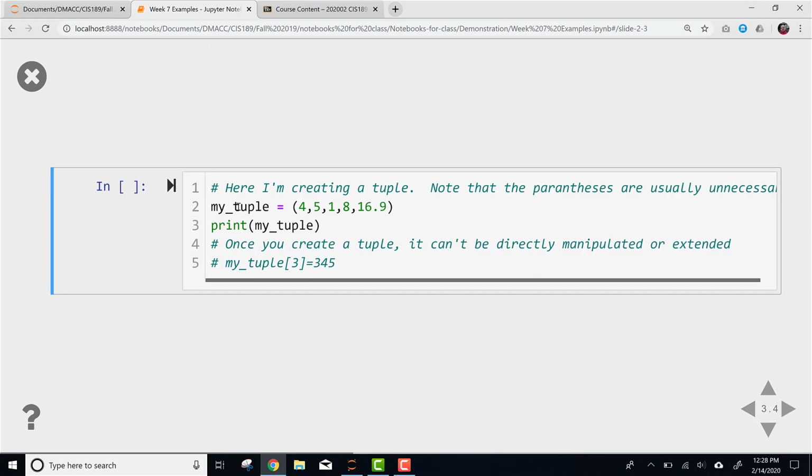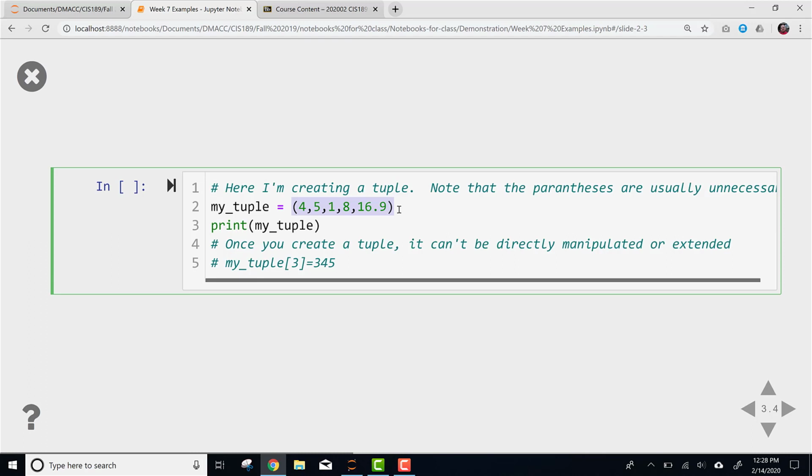So here I'm creating a tuple. Now, one of the weird things with tuples is that here you can see I'm creating tuples. So my tuple is the variable, and I'm assigning it this group of numbers in parentheses. When you put a group of numbers together in parentheses, that is considered a tuple by Python. The weird thing is that I don't actually need the parentheses on the beginning and end, as long as I have at least 2 numbers or 2 items in my tuple.